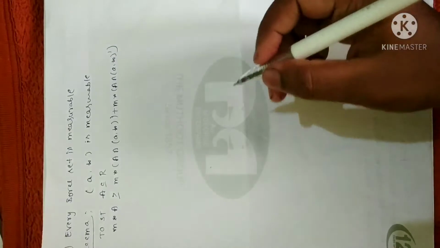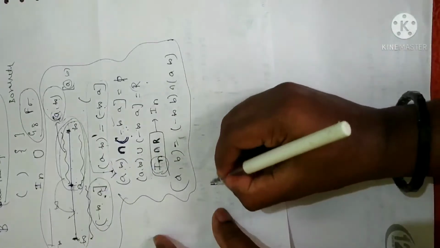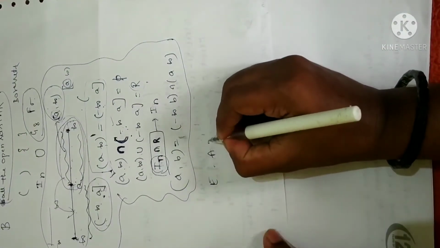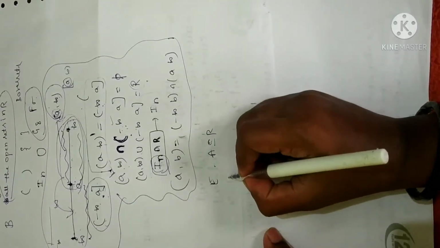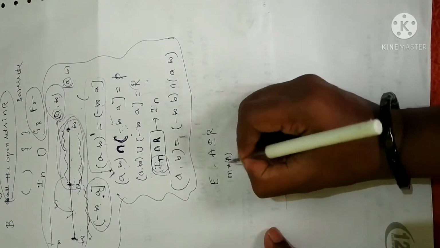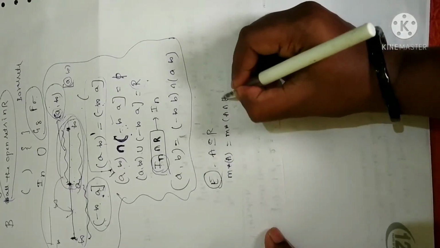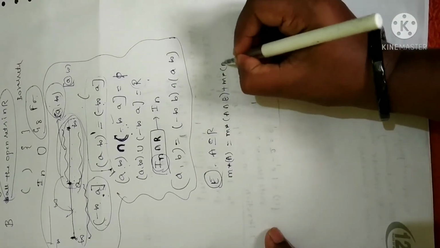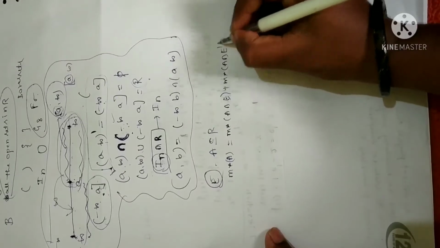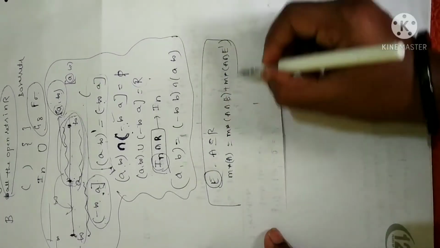This is what the definition of measurability is. I have already told you, when do we say any set E is measurable? When for any set A which is a subset of R, m star of A is equal to m star of A intersection this set E, plus m star of A intersection this set's complement, that is E complement. This is what the definition of measurability of a set is.